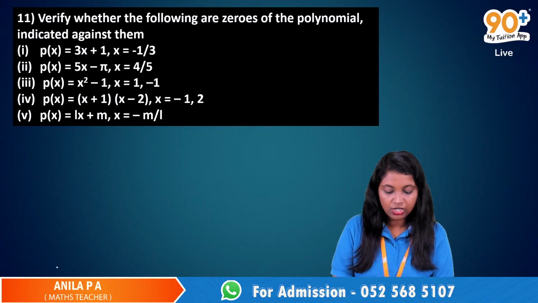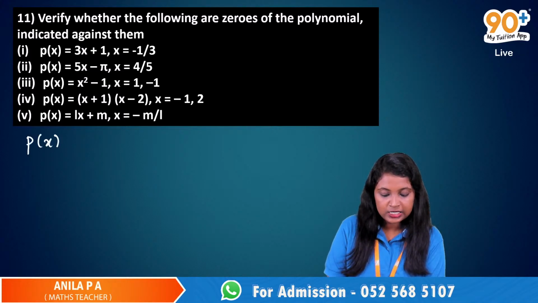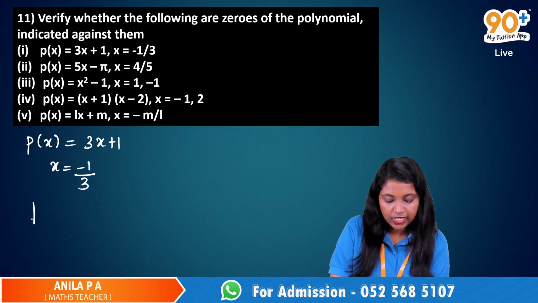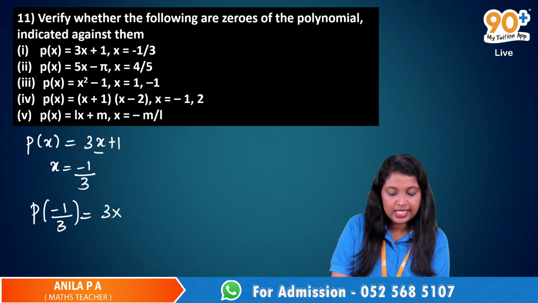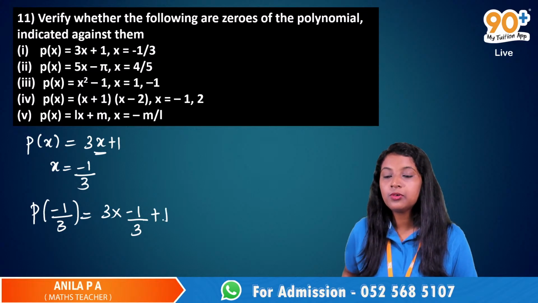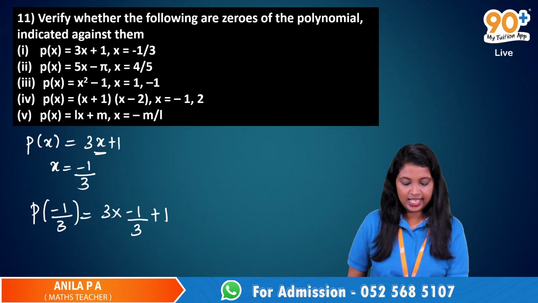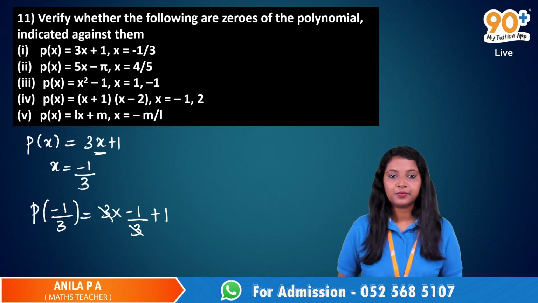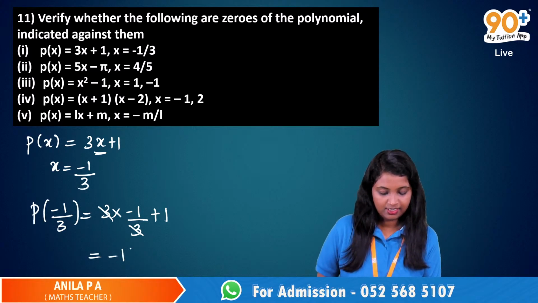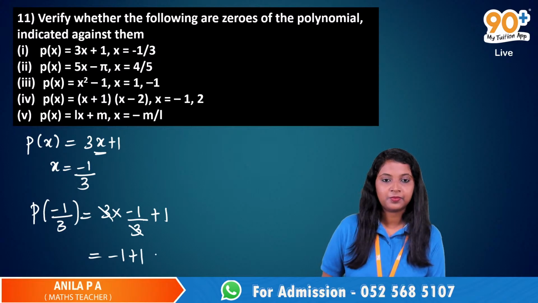Yes, Sanchit, just continue. So we have the polynomial p of x is equal to 3x plus 1 and x is given as minus 1 by 3. We have to find p of minus 1 by 3, that is 3 into, replace x with minus 1 by 3. So 3 into minus 1 by 3 plus 1. Ma'am, we can cut the 3's. Yes, we can cut the 3's. And then minus 1 plus 1 is 0. 0, very good.